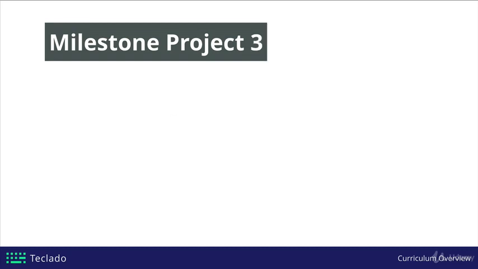Then we'll move on to milestone project 3, where we'll start looking at web scraping, and we'll start with quotes. Our quote scraping project will allow us to get information from a website in the form of quotes that famous people have said, and save them to our computer and access them later on. This is a great example of a lot of advanced functionality.